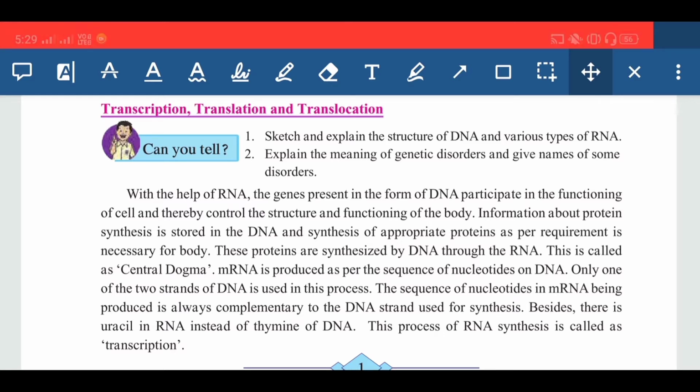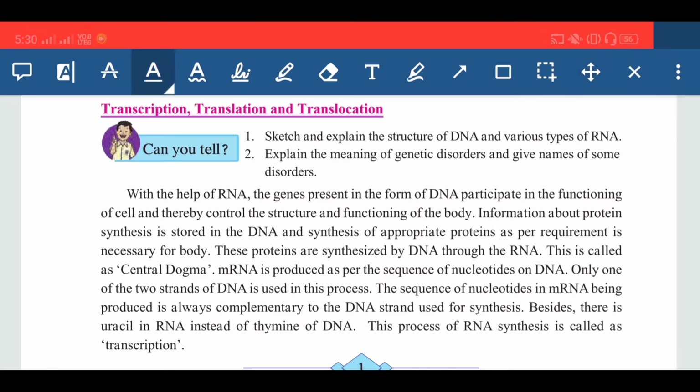Information about the protein synthesis is stored in the DNA, and synthesis of appropriate protein as per requirement is necessary for the body. These proteins are synthesized by DNA through RNA. This is called the central dogma.